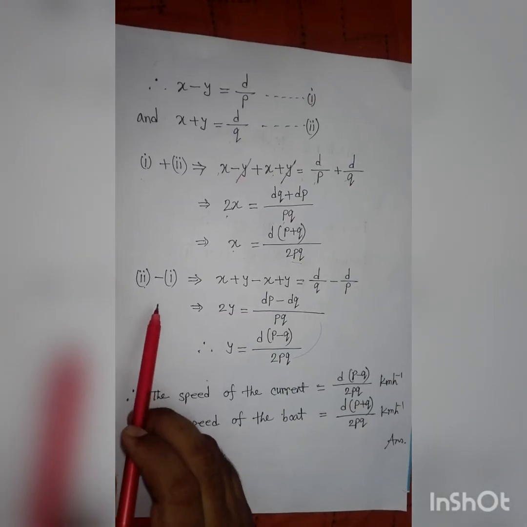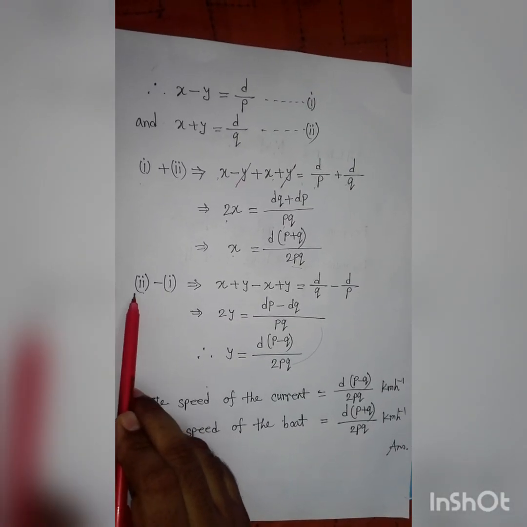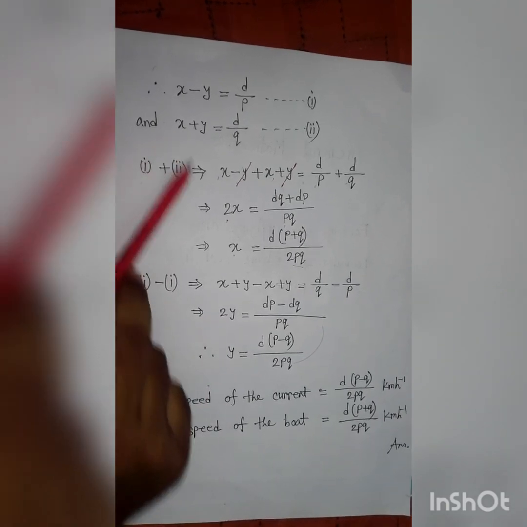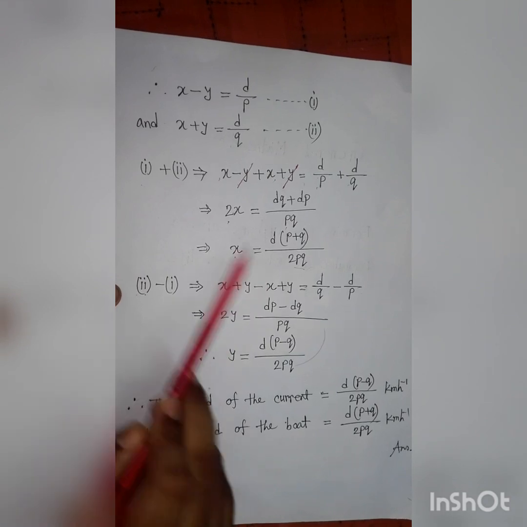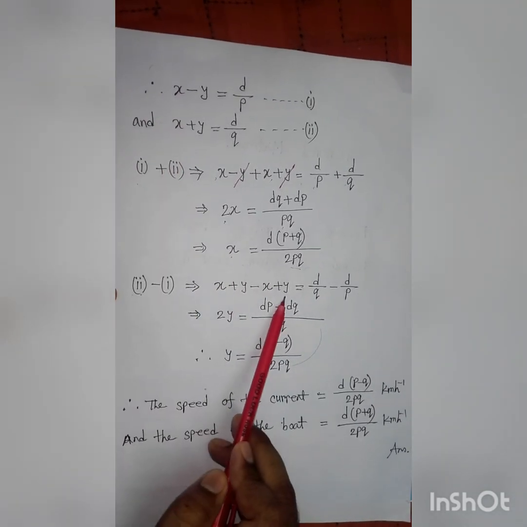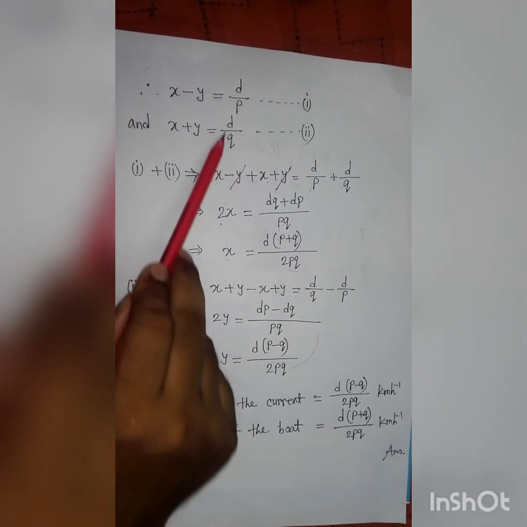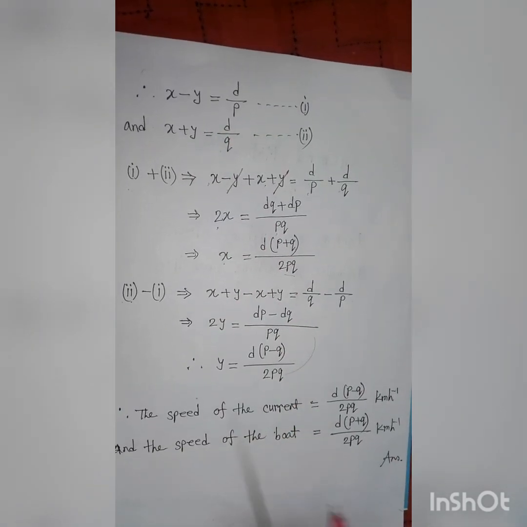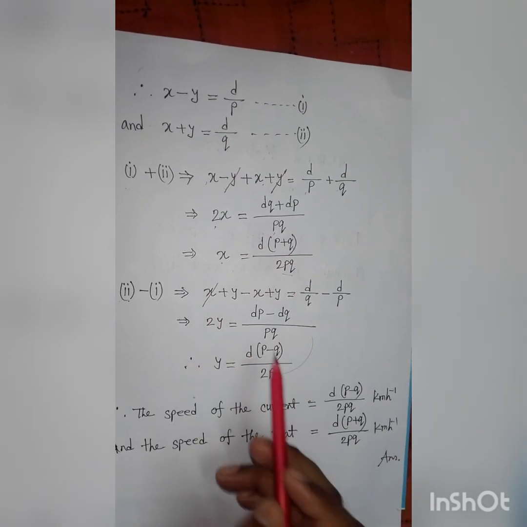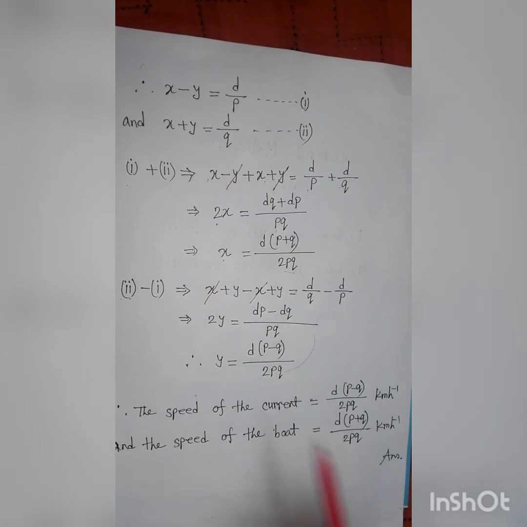Again, subtracting equation 1 from equation 2 we get x plus y minus x minus minus makes plus y equal to d by q minus d by p. Here plus x and minus x cancel each other.